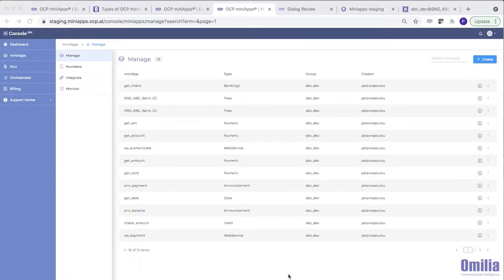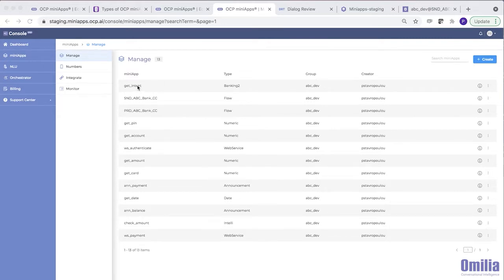With Omilia Cloud Platform, a fluid conversational experience is achieved by orchestrating a series of bots and assimilating their knowledge into a single, unified intelligence. Many apps are bots with intelligence and expertise on a specific kind of information. For example, some mini apps specialize in date information, like date of birth. Others specialize in numeric information, like credit card numbers.